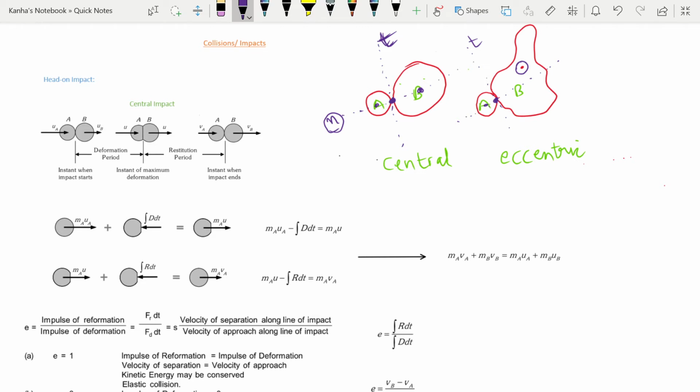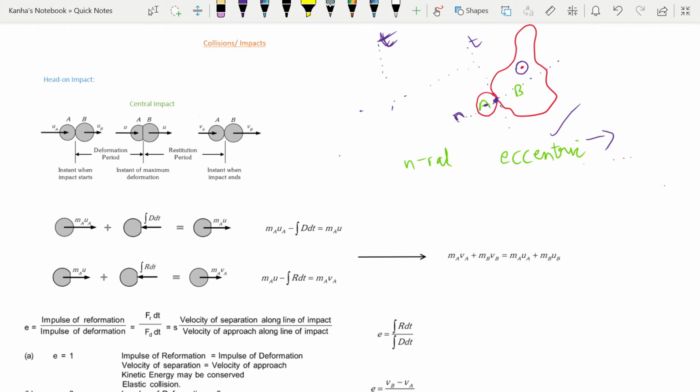So although the center of A lies on the line of contact, which is N, the center of B does not lie on the line of contact. So we will call this motion eccentric. Eccentric will lead to rotations in the system. Central will not lead to any rotations. So we will focus on central in this chapter.